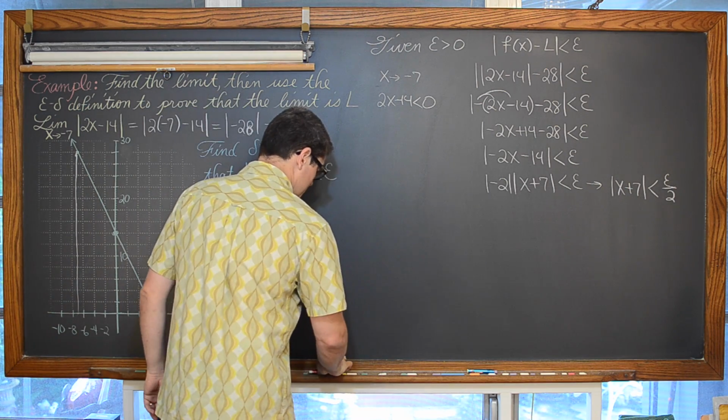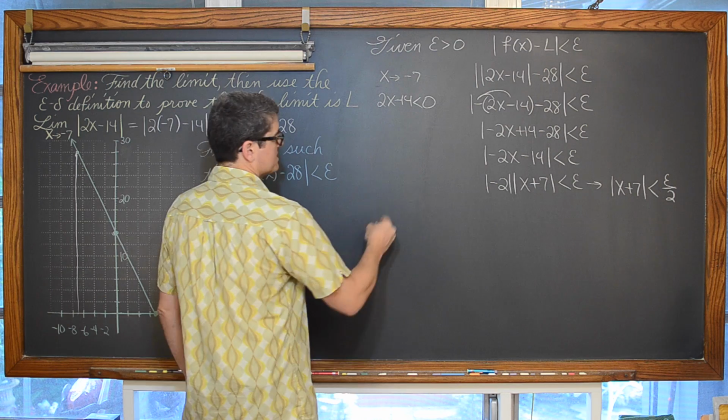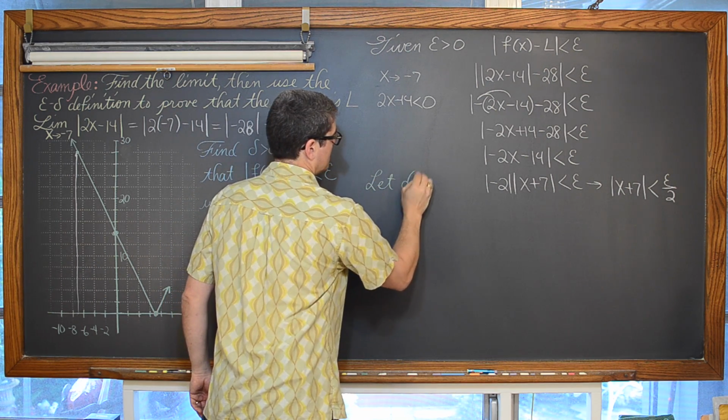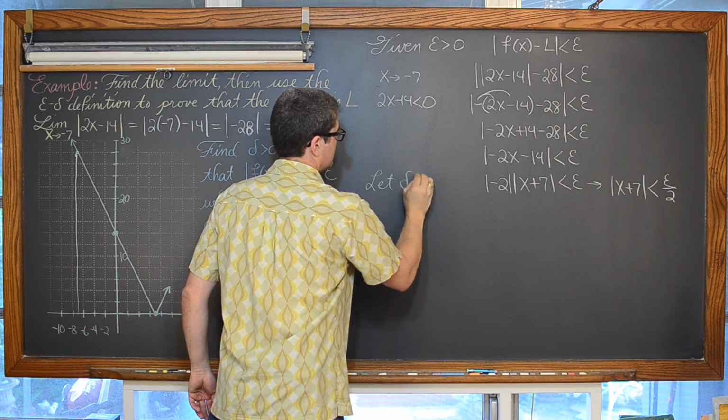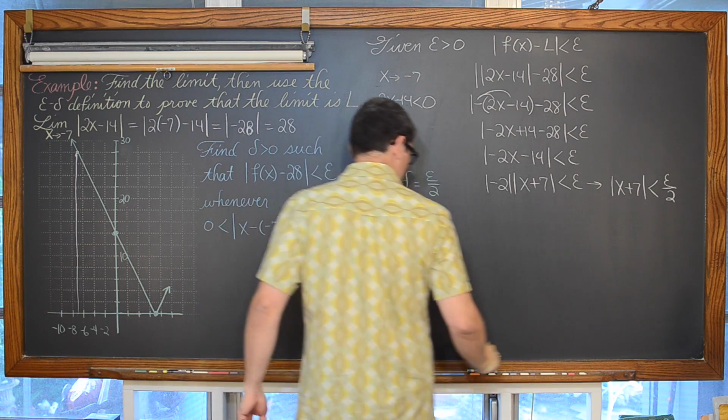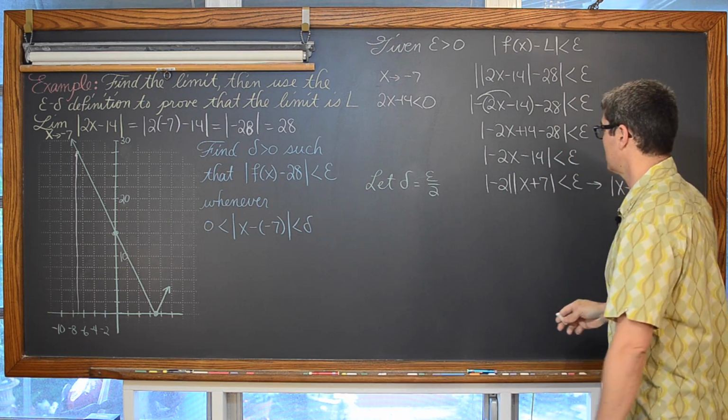So we're going to let delta, not d, but delta equal epsilon over 2. And now we are ready to start our proof.